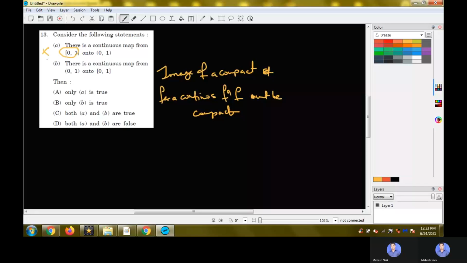The second option is we need to have a continuous map from (0, 1) to closed [0, 1].